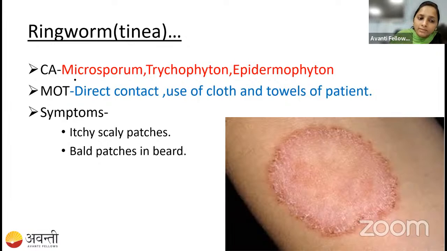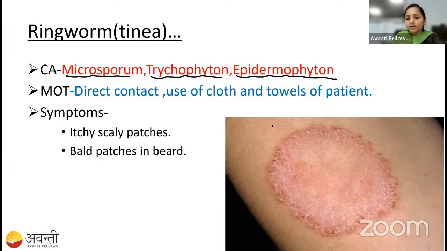One is Microsporum. The second one is Trichophyton. And the third one is Epidermophyton. So students, it is important to remember all these three. Okay, causative agents: Microsporum, Trichophyton and Epidermophyton. This Epidermophyton is going to cause infection on the skin.